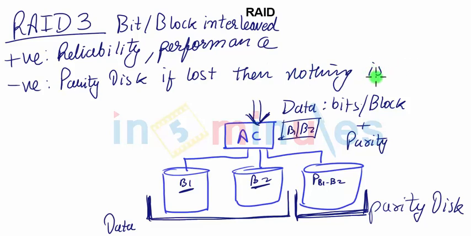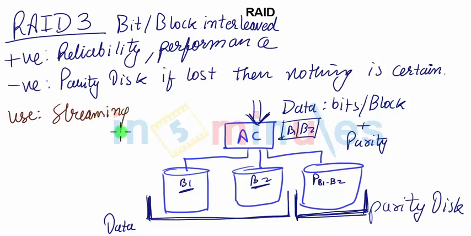If the parity disk is lost, then nothing is certain, because without parity, you will not be able to say whether your data is perfect or not. The use is generally done with streaming. Streaming, I do mean working with your YouTube or several other things which you have over the thing.